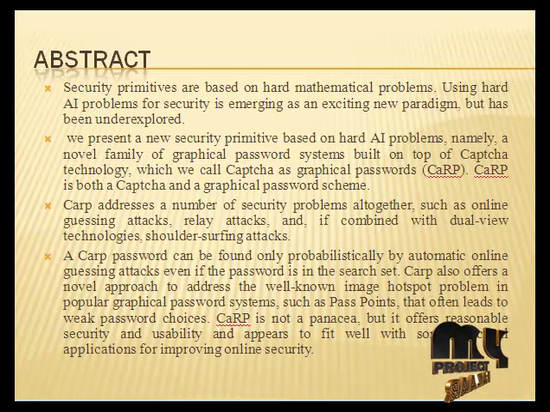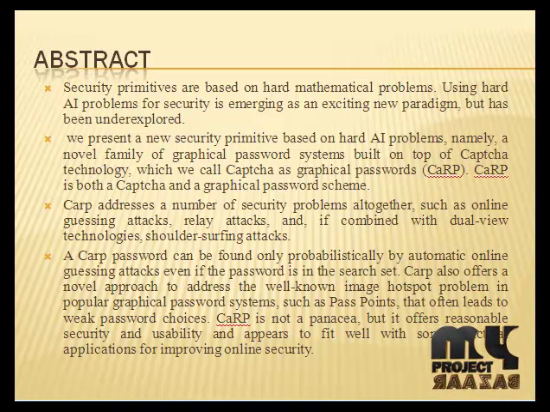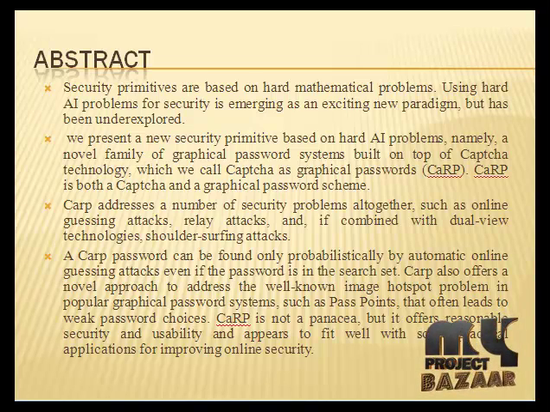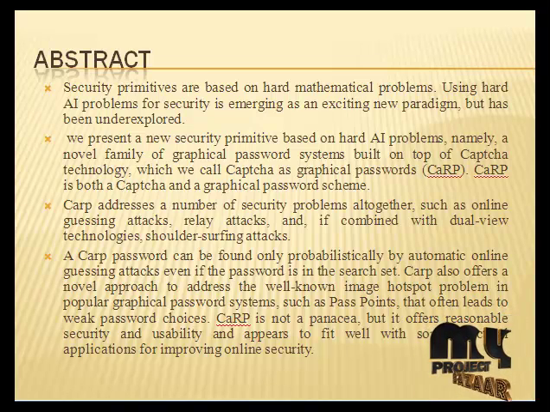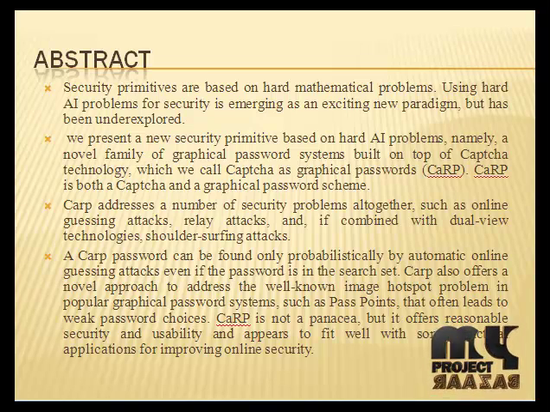Let's see the abstract. Security primitives are based on hard mathematical problems. Using hard AI problems for security is emerging as an exciting new paradigm but has been underexplored. We present a new security primitive based on hard AI problems, namely a novel family of graphical password systems built on top of Captcha technology, which we call Captcha as graphical passwords. CARP is both a Captcha and a graphical password scheme.